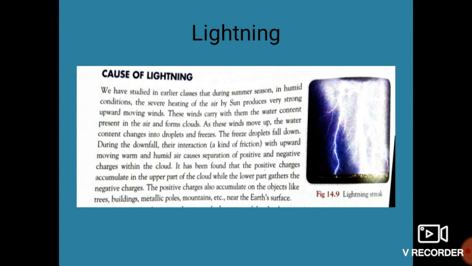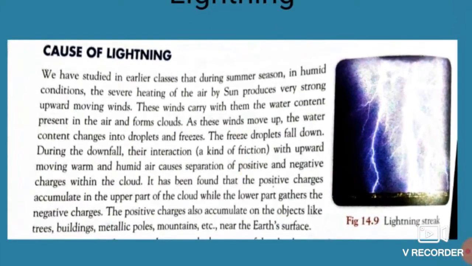So what are the causes of lightning? See students, we have studied in earlier classes that during the summer season in humid conditions, the severe heating of the air by the sun produces very strong upward moving winds. Okay, what will happen in the summer season, students? There is a humid condition surrounding us. So what will happen in that condition? The heating of the air by the sun, because of the humid condition, produces very strong upward moving winds.